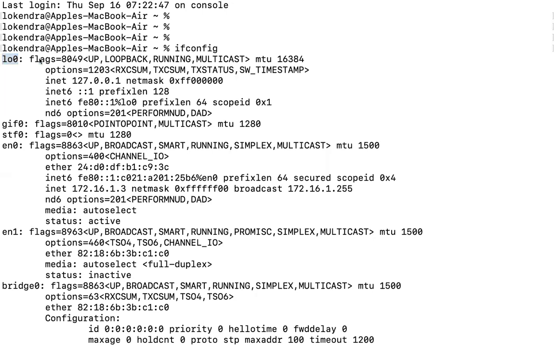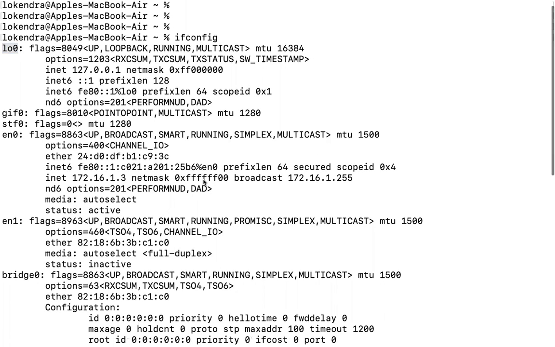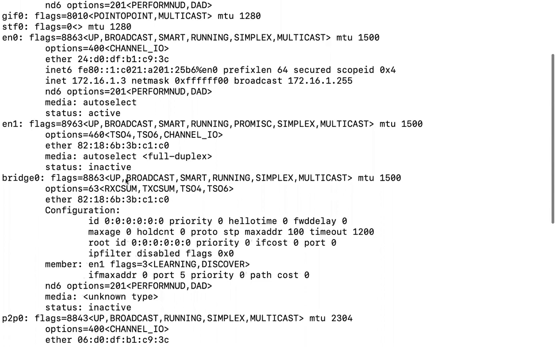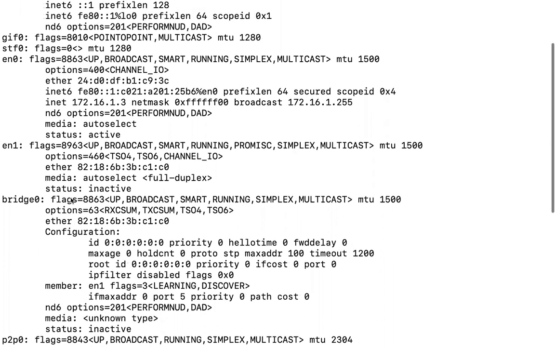It says flags, up, MTU. But guys, if you check a little further down, there are different types of networks like ENS. It shows that it has some IP address range, like 172.16.1.3. This is the IP address here. This is the broadcast address, and it has an IPv6 address.